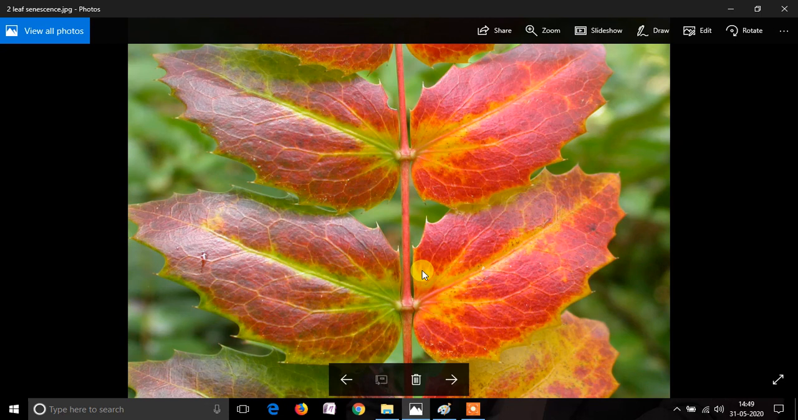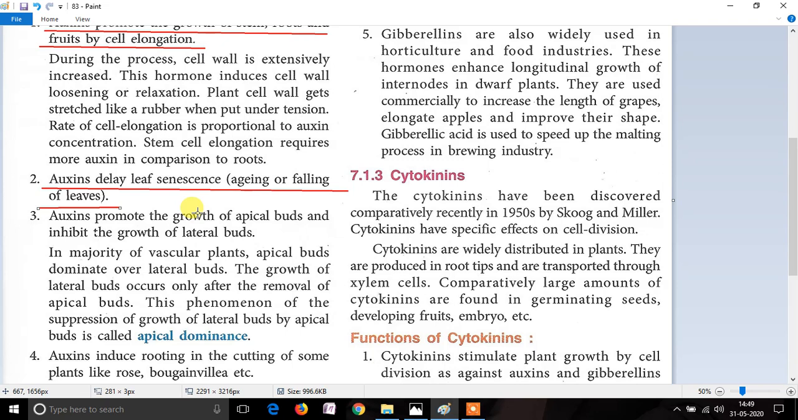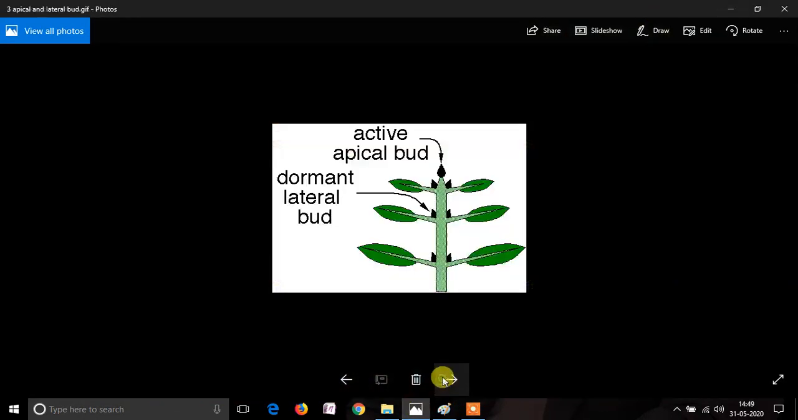Auxin hormone helps to prevent this aging of the leaves. If auxin is there in the proper amount in the plant, then the leaf will not age faster. The aging process will be much slower as the auxins are in large quantity. The next function is that auxin promotes the growth of apical buds and it inhibits the growth of the lateral bud. Let's understand this also with the help of an image.